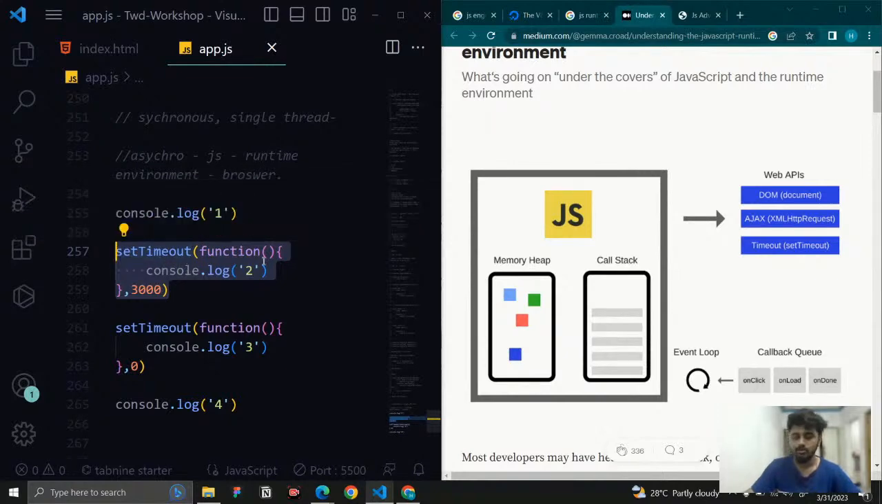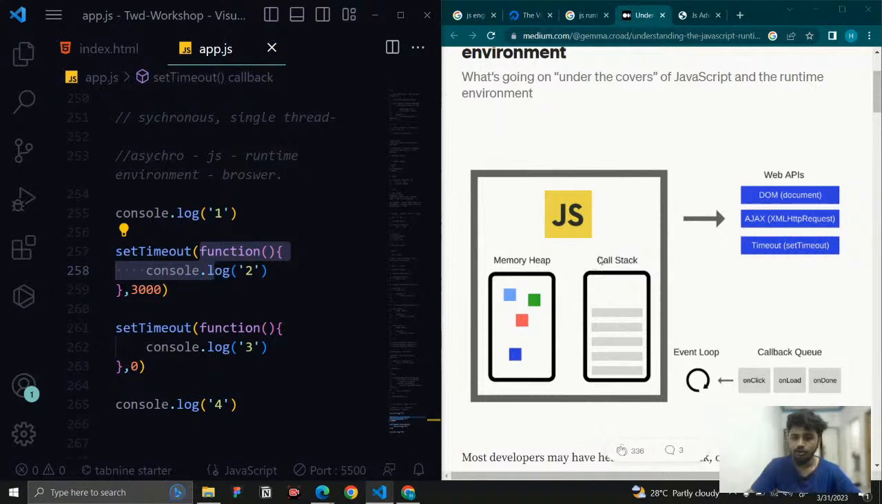So what I'm going to do is send this entire waiting functionality to the web API. So from the call stack, it goes to the web API, and it is going to run for 3 seconds, right? It is going to wait for 3 seconds to complete. Once the 3 seconds are completed, then it is going to execute the function. So right now the 3 seconds is loading.